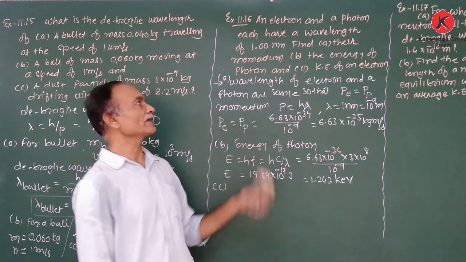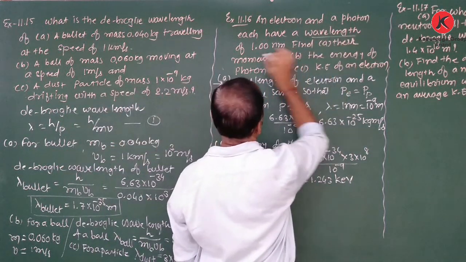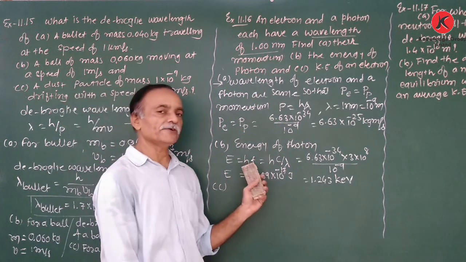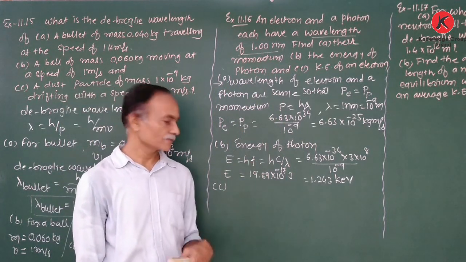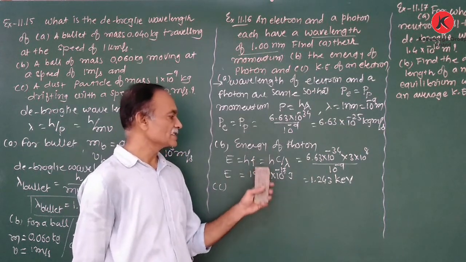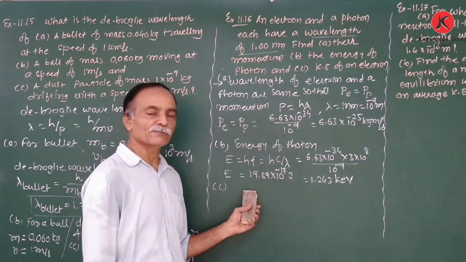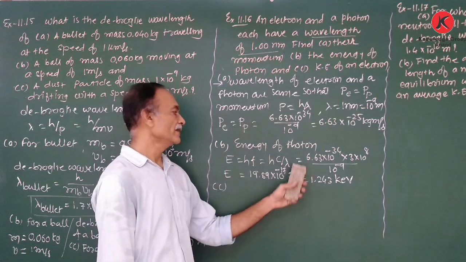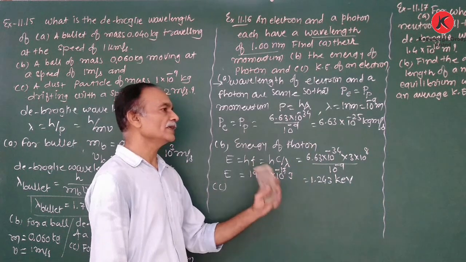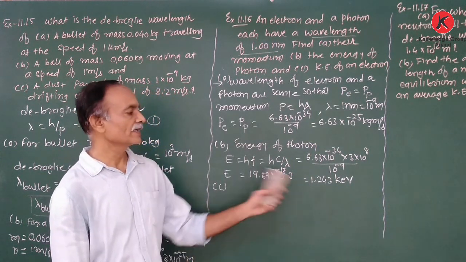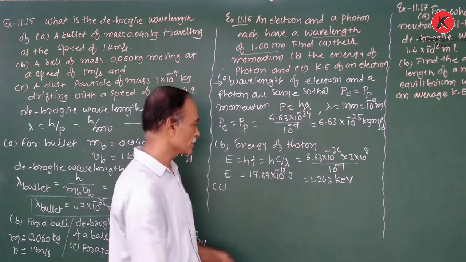Here frequency is not given, but wavelength is given. Therefore, substitute f is equal to c by lambda. And we substitute the values, we obtain the energy of photon in joule is 19.89 into 10 is to minus 17, and energy of photon in electron volt is 1.243 kilo electron volt.